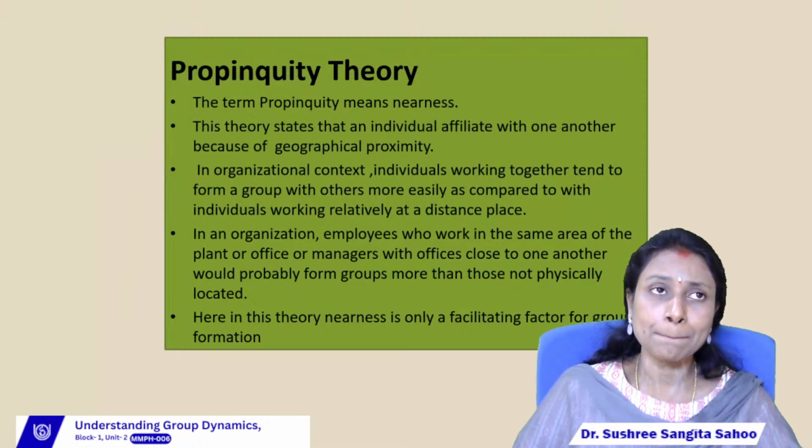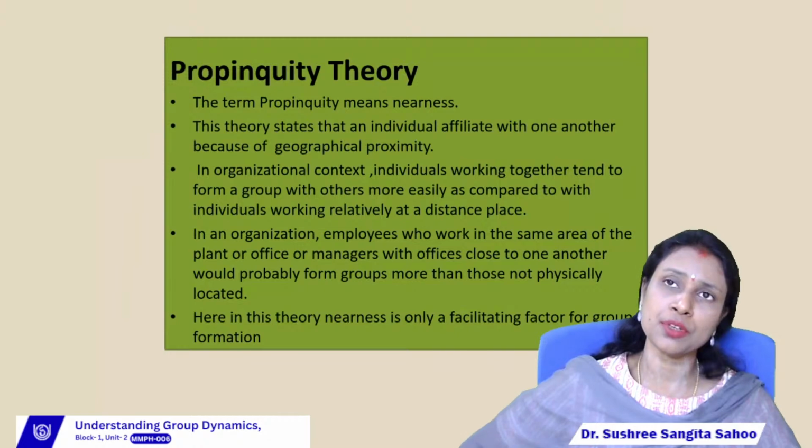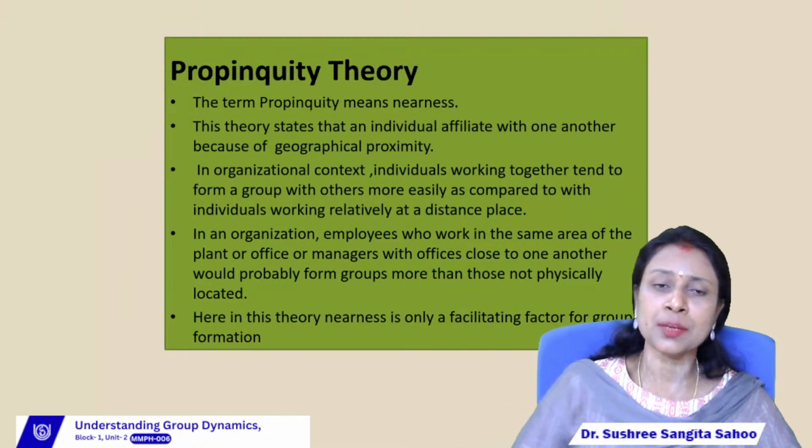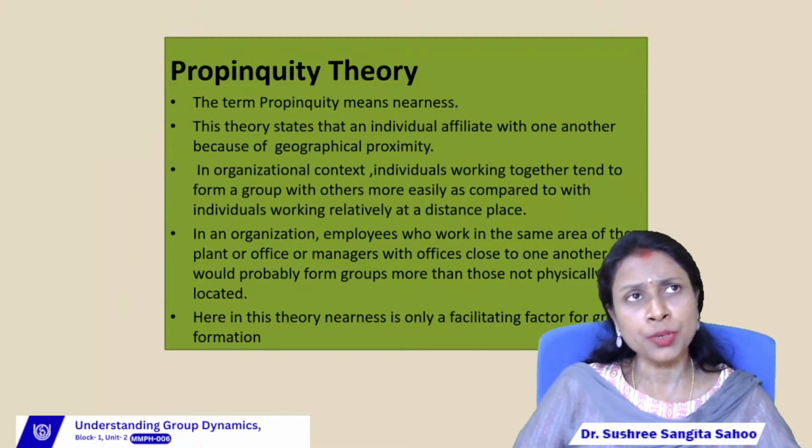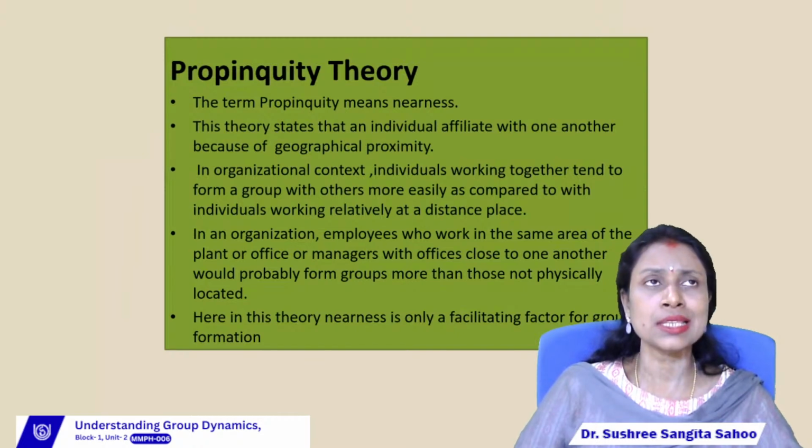Suppose in the organization, we can find 4 managers, and under the 4 managers we can find 20 employees working. So under one manager, we can find 5 employees, right? So here all the 5 employees are comfortable with each other. They are also comfortable with their boss or their manager.